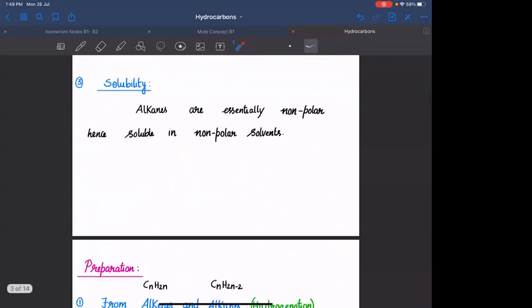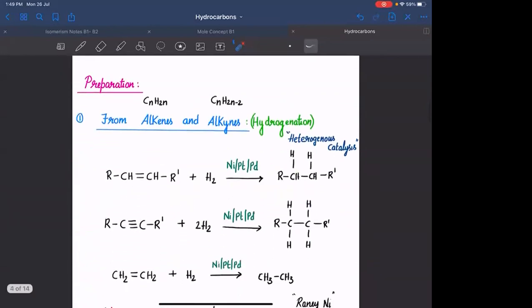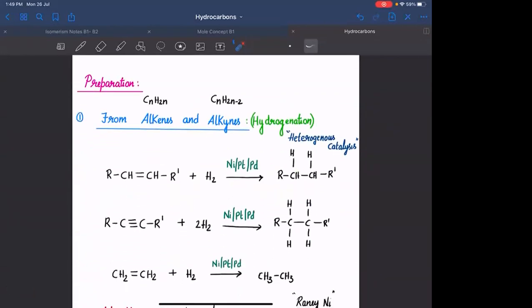Okay. Then we have seen solubility. After that, we saw the preparation methods. The first preparation method is from alkenes and alkynes. Alkenes and alkynes are unsaturated hydrocarbons. If you want to convert them into saturated hydrocarbons, you need to simply add hydrogen. For an alkene, you need to add 1 mole of hydrogen. For an alkyne, you need to add 2 molecules of hydrogen.